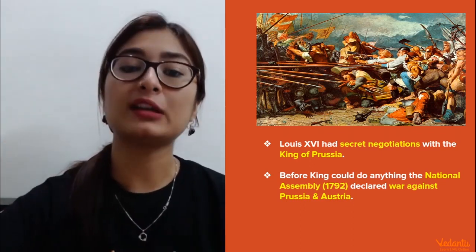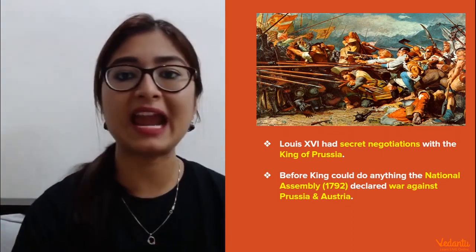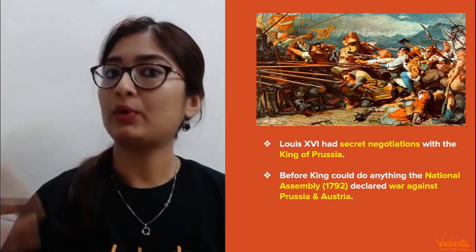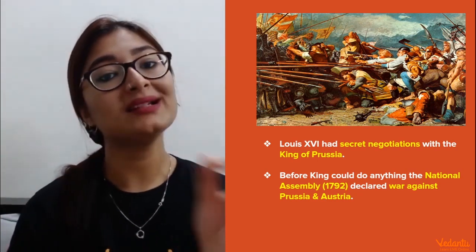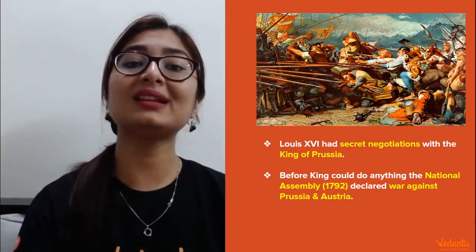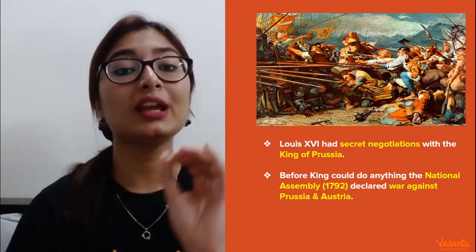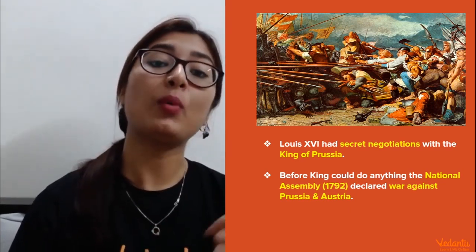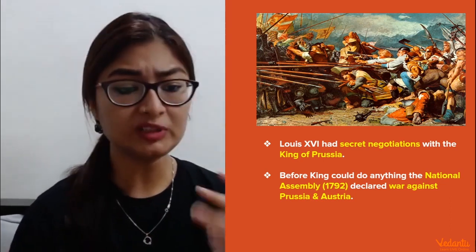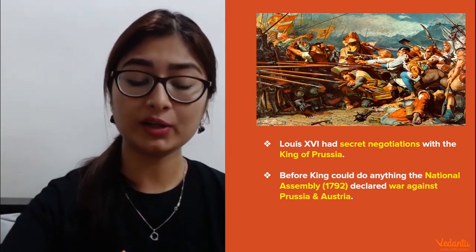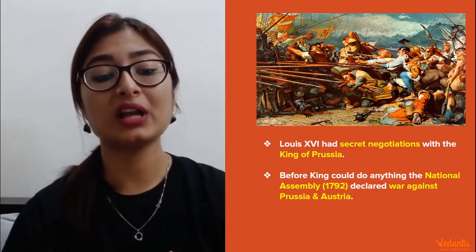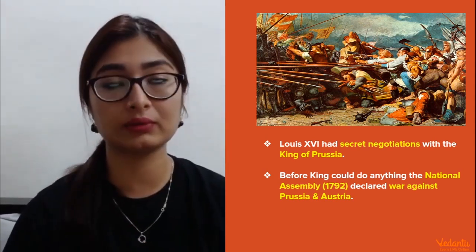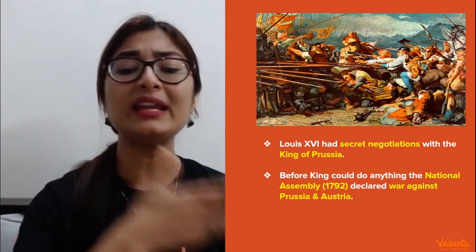So they wanted to suppress it. All the monarchs around France were very scared and in a panicky state, and they wanted to suppress this revolution. So they were ready to help Louis XVI. But then why did he go only to the King of Prussia? Because out of all the nations surrounding France or in Europe, the King of Prussia at that time was one of the most powerful persons, and that's why he's the one who could really have helped him out. All the monarchs wanted to suppress the French Revolution, and the King of Prussia would have been the person who could have helped King Louis XVI in the best manner. That's why he went there.